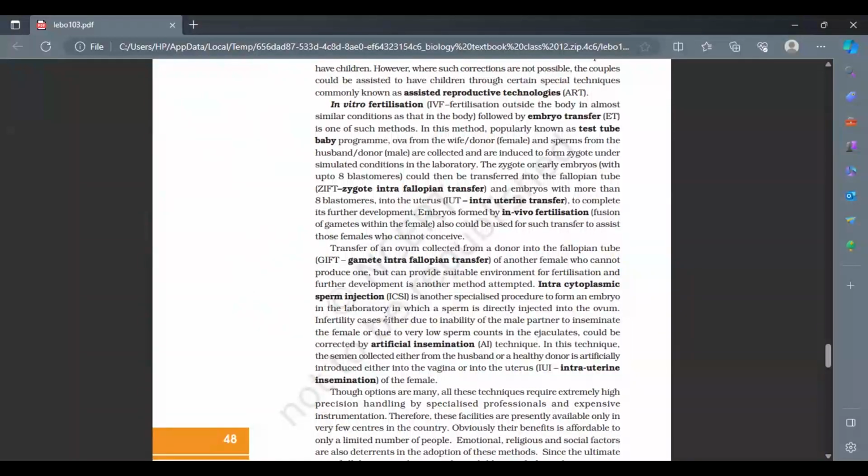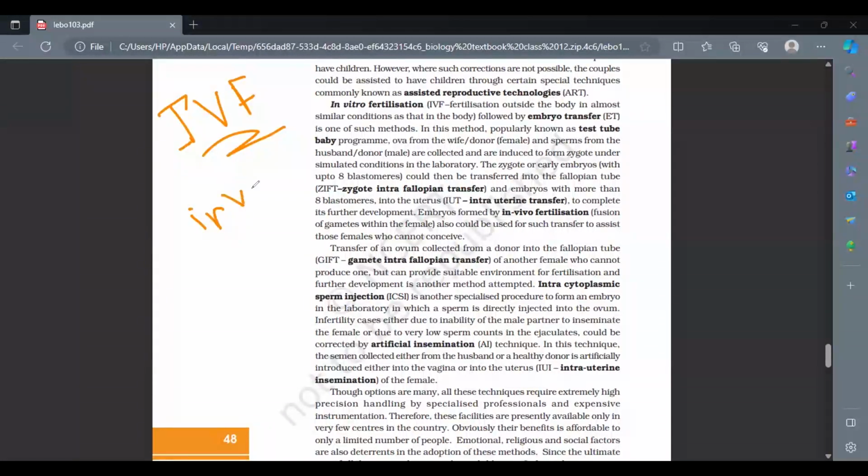The individual is assisted, meaning whatever flaws there are in the reproductive system, accordingly that kind of program will be designed for them. Now, if you have heard, very famous is the IVF technique we talk about, right? The full form of IVF is in vitro fertilization. Now, what is this in vitro fertilization? What is the meaning of the term in vitro?